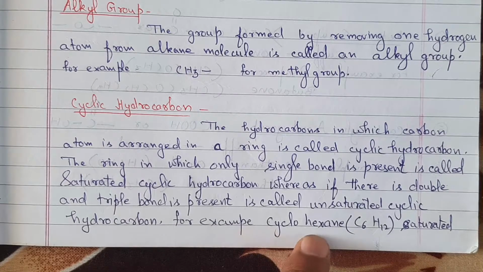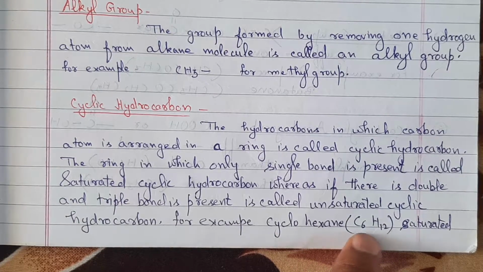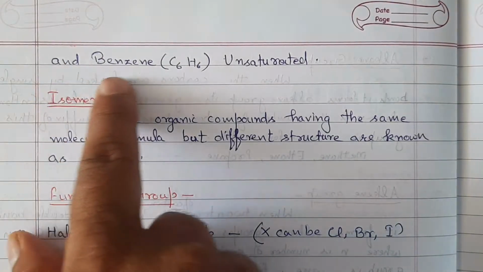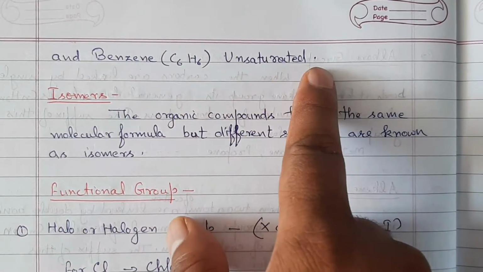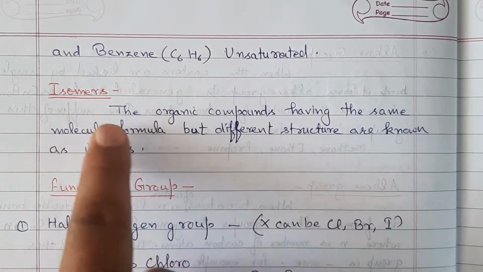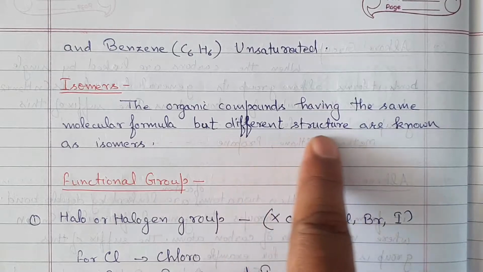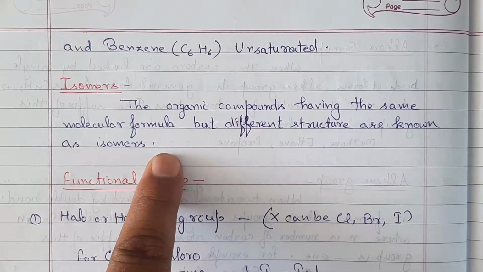For example, cyclohexane, C6H12, is saturated, and benzene, C6H6, is unsaturated. Isomers. The organic compounds having the same molecular formula but different structures are known as isomers.